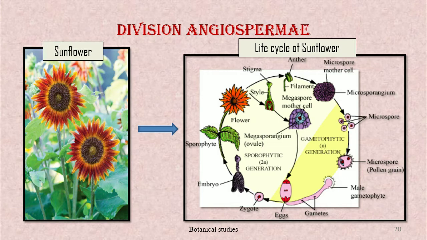After fertilization, ovary develops into fruit and ovules develop into seed and zygote develops into embryo. After seed germination, new sporophyte is again formed. Both sporophytic phase and gametophytic phase alternate with each other. This phenomenon is called alternation of generation.